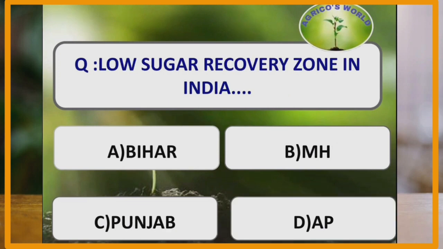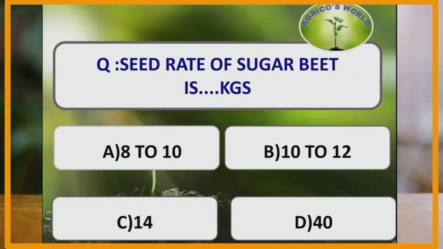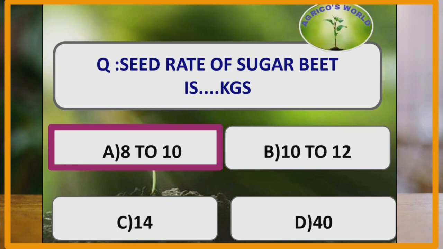What is the low sugar recovery zone in India? Bihar is the state where there will be a low sugar recovery, and it is known as low sugar recovery zone. What is the seed rate of sugar beet in kgs? The seed rate of sugar beet is 8 to 10 kgs per hectare.